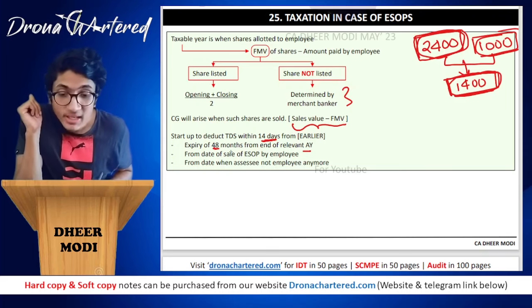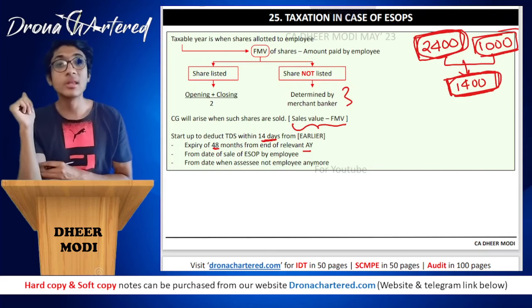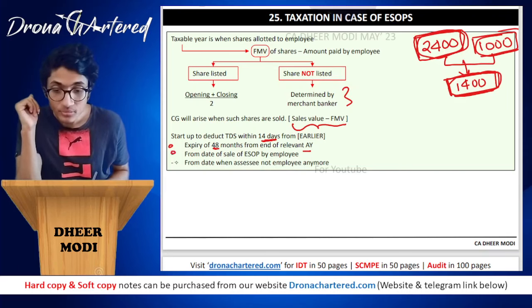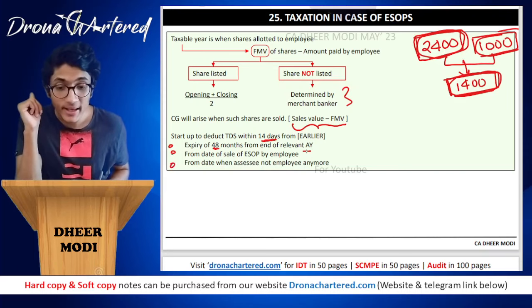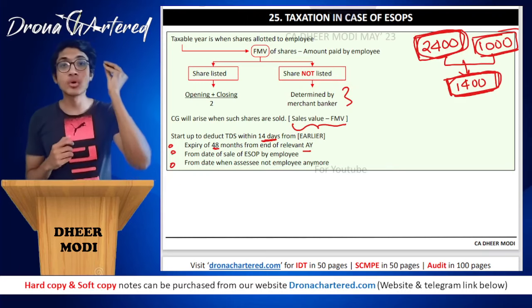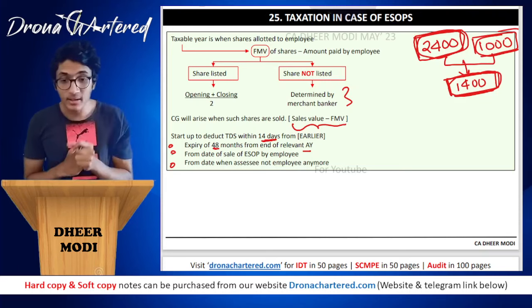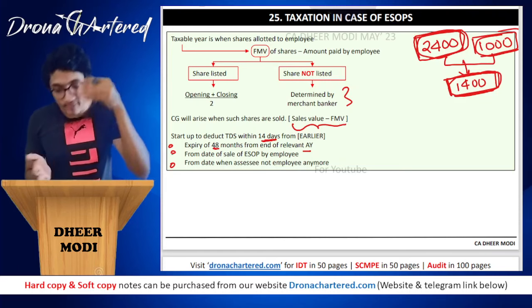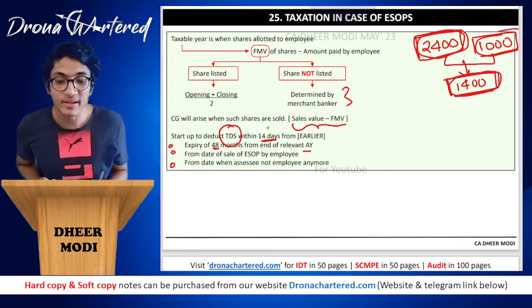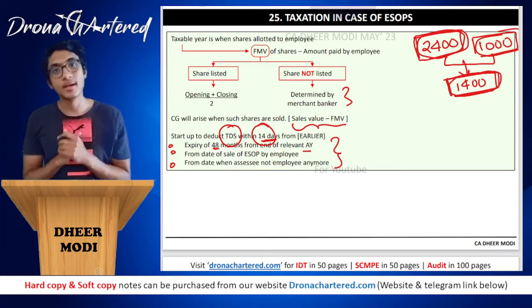Then next, from the date of sale of ESOP by the employee, if the employee has already sold the ESOP, that is your employee stock option, from that date. And third, from the date when the employee is not an employee anymore. That means before the employee leaves your organization, or 48 months from the end of the relevant assessment year, or from the date when the employee has already sold, whichever is earlier, TDS shall be deducted within 14 days. Within 14 days from these three dates.